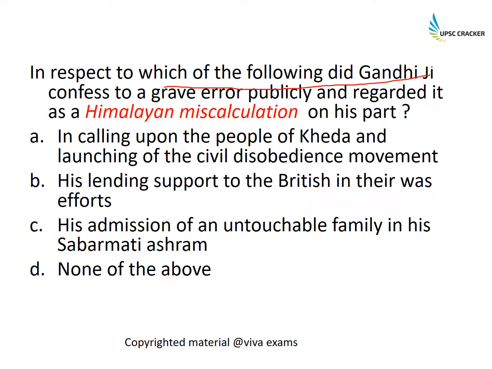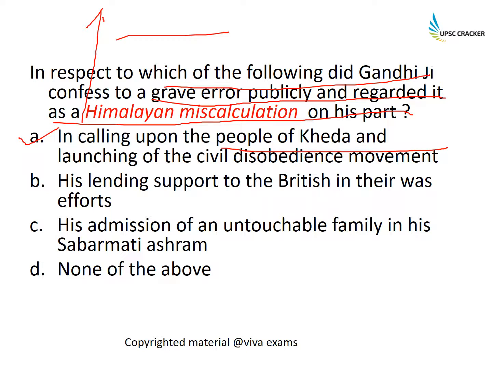In respect to which of the following did Gandhiji confess to a grave error publicly and regarded it as a Himalayan miscalculation on his part? Now there are two answers to this question. One is the Chauri Chaura incident. That was also considered to be one of the main reasons for discontinuance of the civil disobedience movement. But in this case, the answer is in calling upon people of Kheda launching the civil disobedience movement because of the violence which had taken place in Kheda as well. And the rest, like lending support to the British, no. His admission, no.